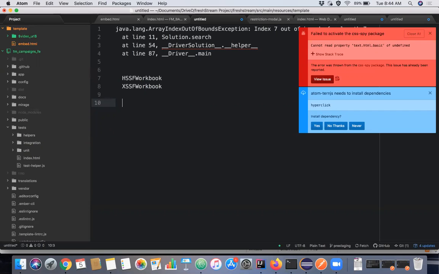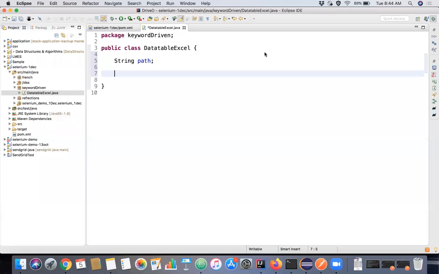These are the classes which are implementing the interface called Workbook actually. Just like we have driver is equal to new FirefoxDriver, ChromeDriver. The general interface we have is Workbook, and XSSFWorkbook implements this Workbook interface, and HSSFWorkbook also implements this Workbook interface. So we'll create an object for the Workbook itself.